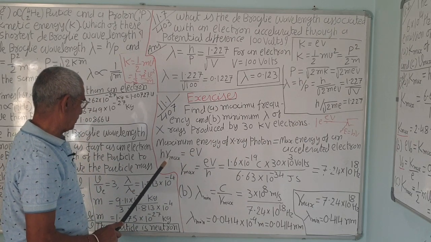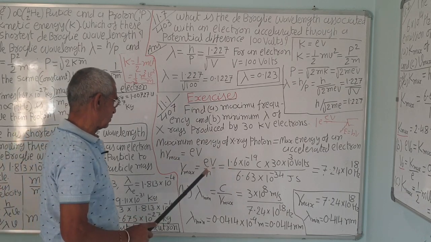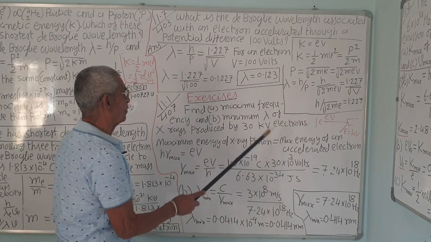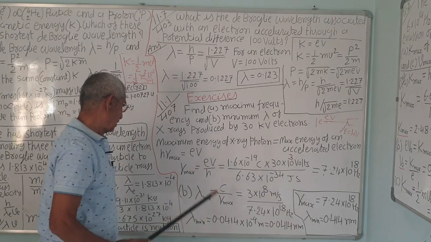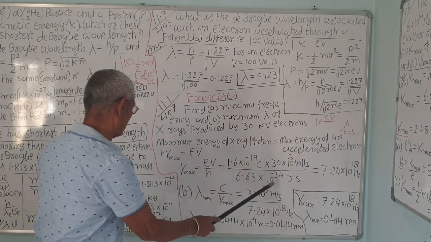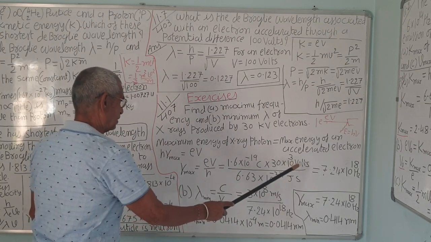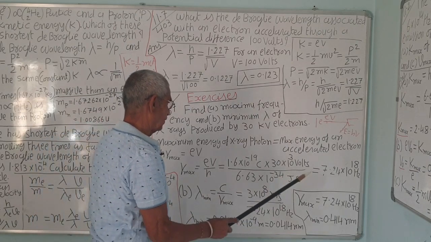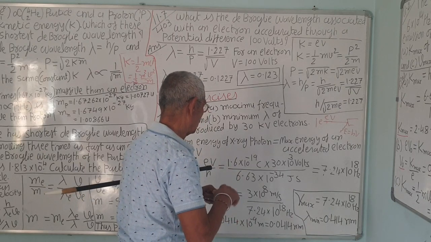So, nu maximum is equal to eV upon h. eV is 1.6 into 10 to the minus 19, the charge of an electron, into the potential difference, that is 30 kilovolts, given as 30 into 10 raised to 3 volt, upon h, the Planck constant, 6.63 into 10 raised to minus 34 joule second. So, that is equal to 7.24 into 10 raised to 18 hertz, correct?